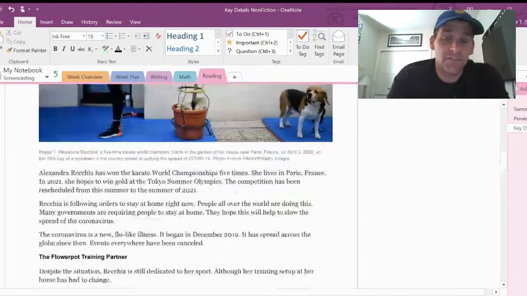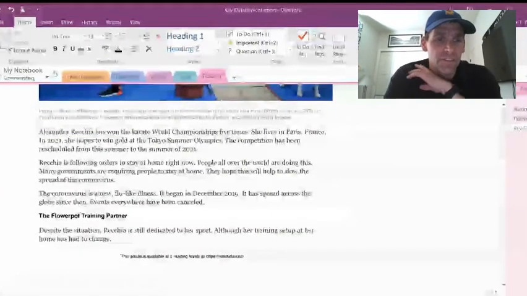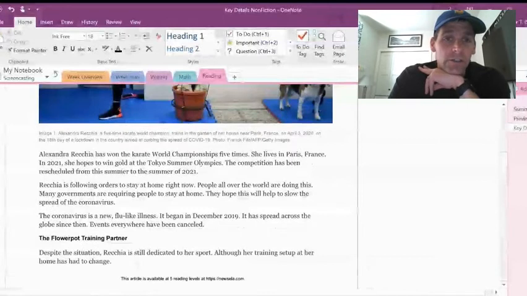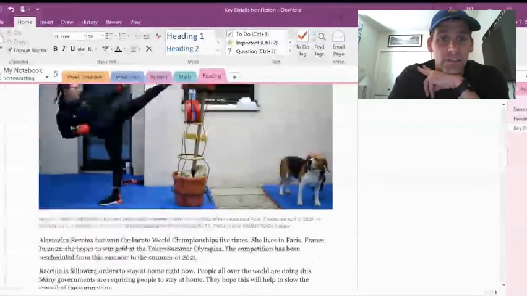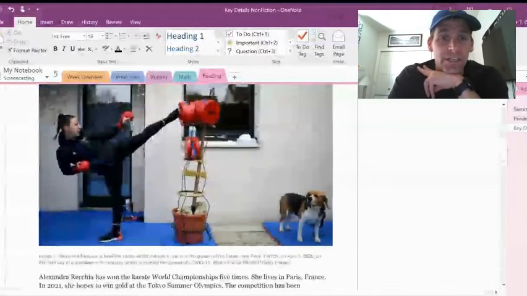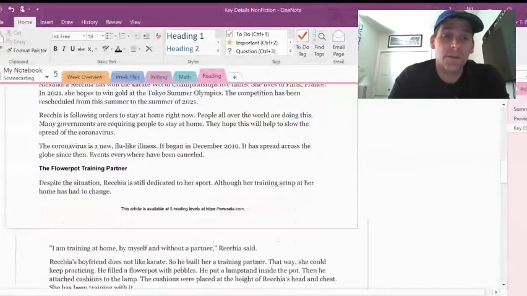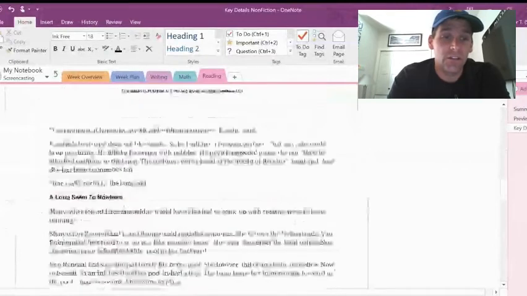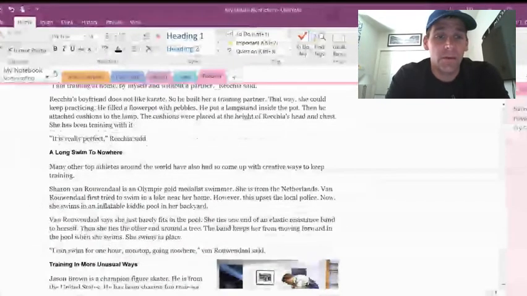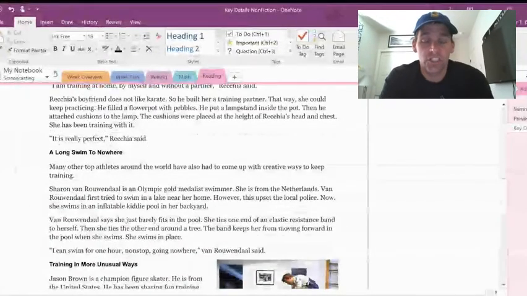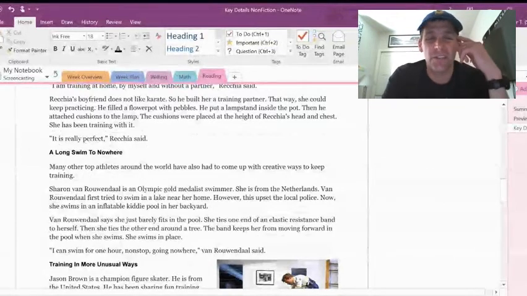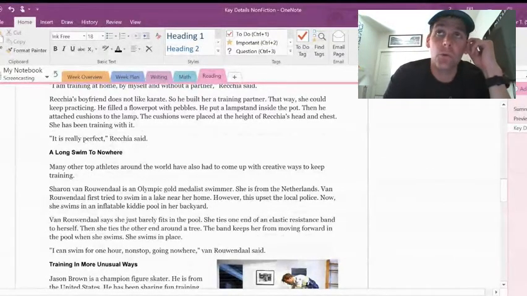And I gather some of that from the title. The flower pot training partner. Oh, I wonder if that's what this is here. This is a flower pot training partner. So instead of having a partner, she's got a flower pot acting as another human. And then as I go down, a long swim to nowhere. Must be somebody who's learning how to swim and where she's swimming, that sort of thing. So I'm wondering also, is she swimming in a pool? Is she going to be swimming in a lake?